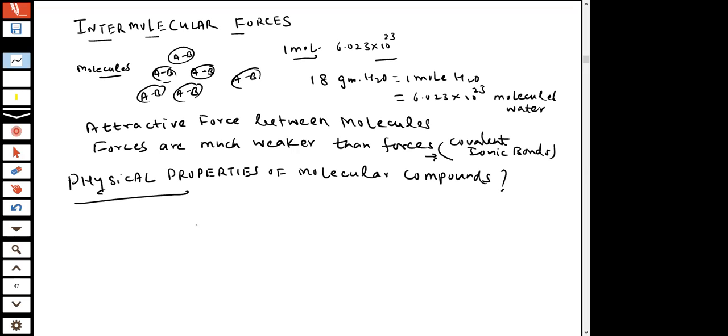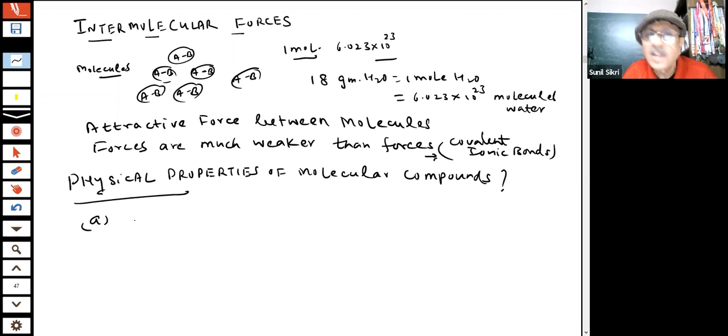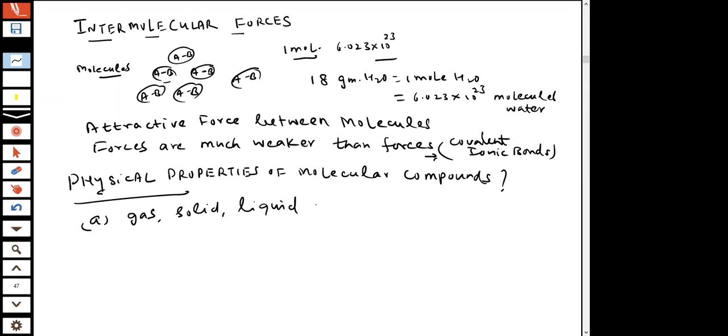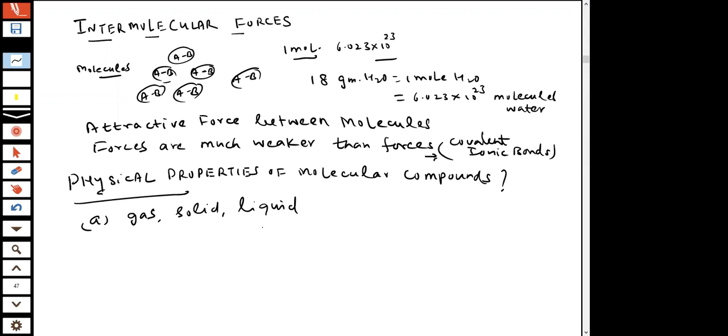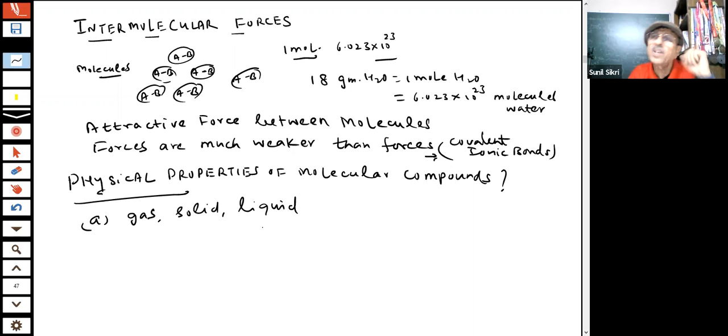Yes, boiling point. Very good. First of all, you will say something exists as a gas, something is a solid, something is a liquid. Is it a physical state or not? Physical state. So you are saying water is a liquid, oxygen is a gas, and nitrogen is a gas present in the atmosphere.